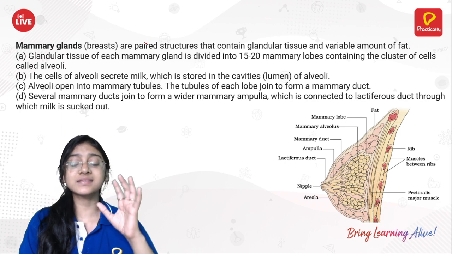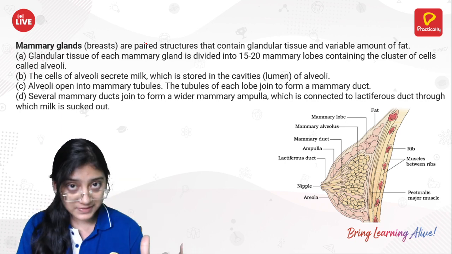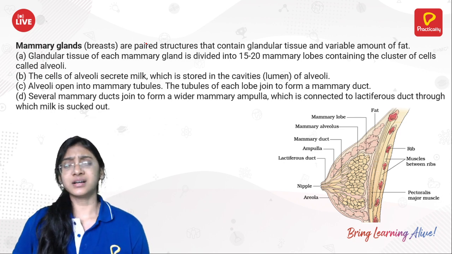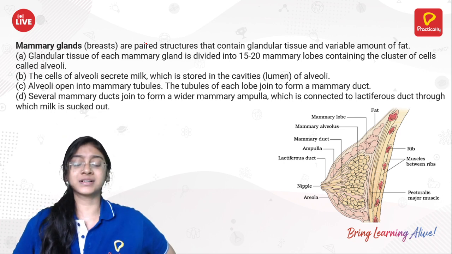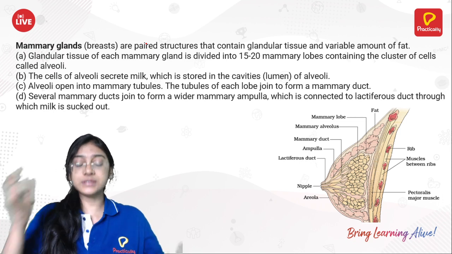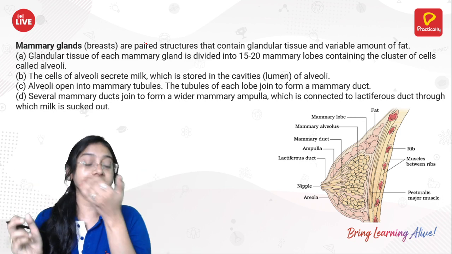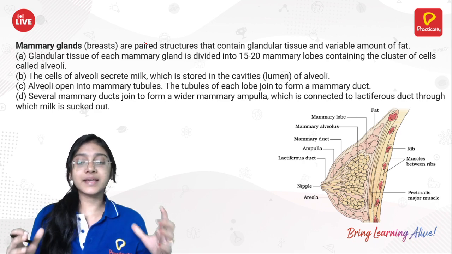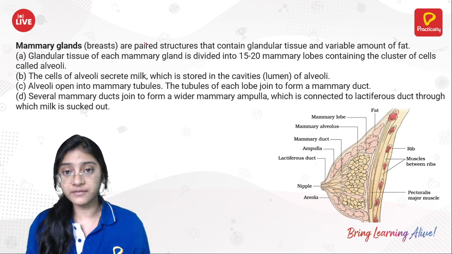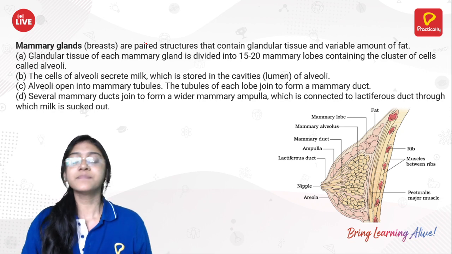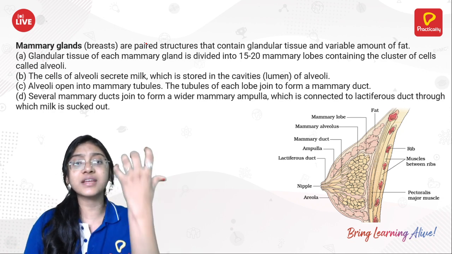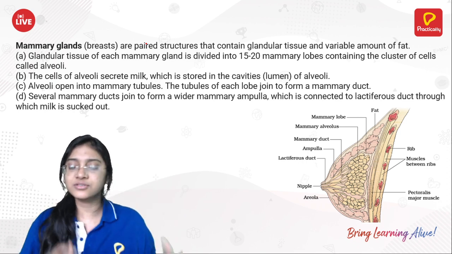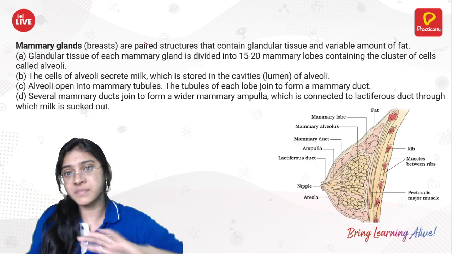Mammary glands are nothing but the female accessory glands, just like how we had male accessory glands like the prostate gland, bulbourethral gland, also called Cowper's gland, and seminal vesicles. Similarly in the case of females, we are able to find glands referred to as mammary glands. In females we have a pair of mammary glands, and mammary glands are the characteristic feature of all mammals. That's how mammals got the name mammals, because of the mammary glands.